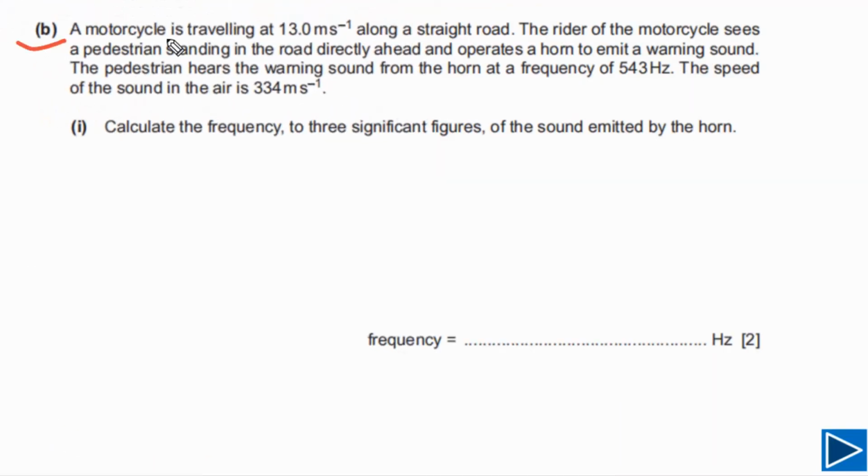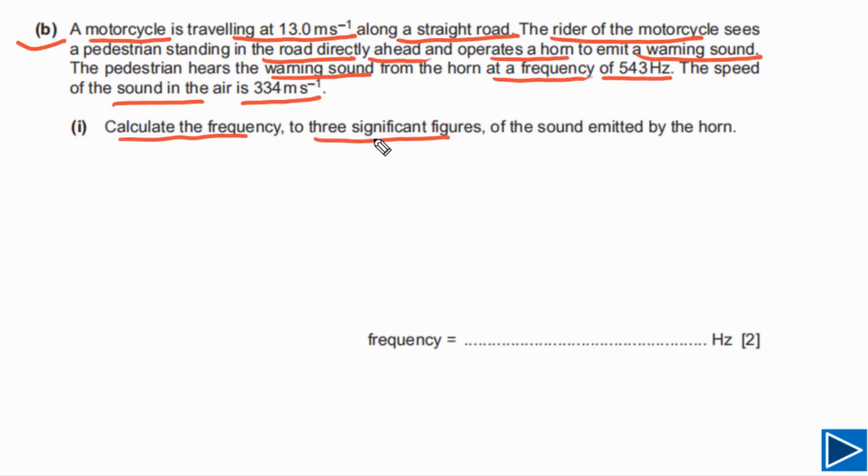For part B, it is given to us that a motorcycle is traveling at 13 meters per second along a straight road. The rider of the motorcycle sees a person standing in the road directly ahead and operates a horn to emit a warning sound. The person hears the warning sound at a frequency of 543 Hz. The speed of sound in air is given. We need to calculate the frequency, to three significant figures, of the sound emitted by the horn.